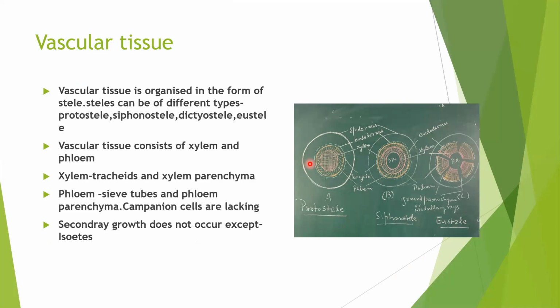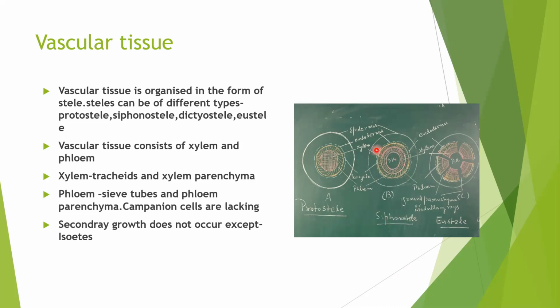Now, steles may be organized in different ways. Now, this is protostele. In this case, xylem is present in the center, surrounded by phloem. So this is called protostele. And when pith is present in the center, pith being parenchyma tissue which stores food, and this is surrounded by xylem, and then this is the phloem, this is called siphonostele.